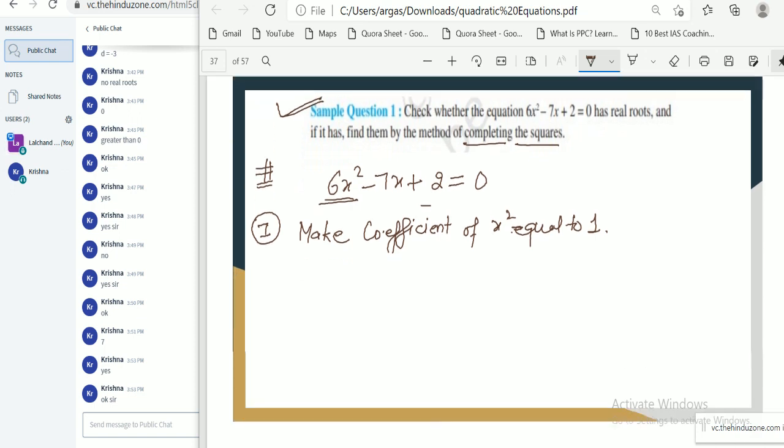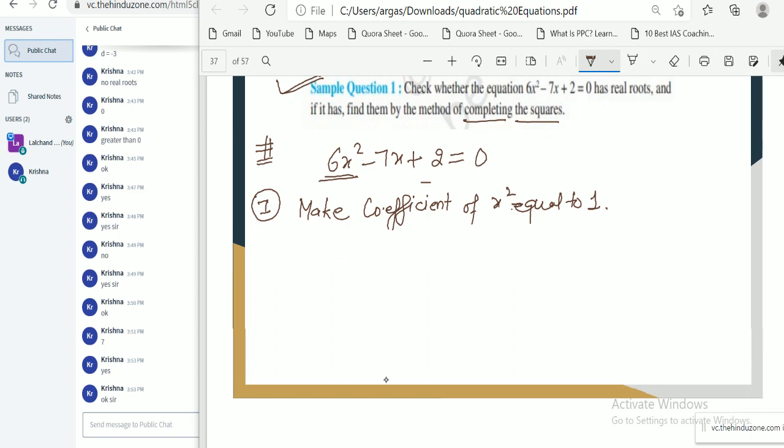To make this coefficient equal to 1, we need to take 6 as a common. If we take 6 as a common, then this equation is x square minus 7 by 6 x plus 2 by 6 equal to 0.